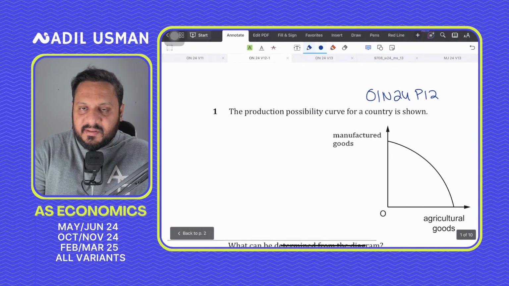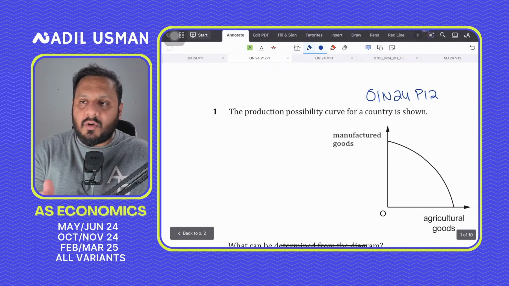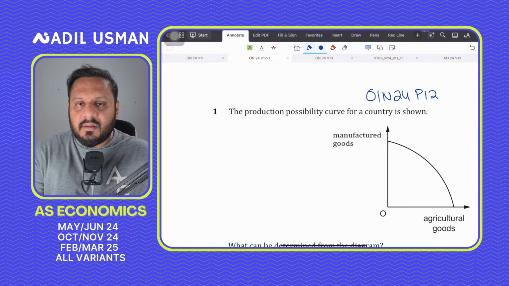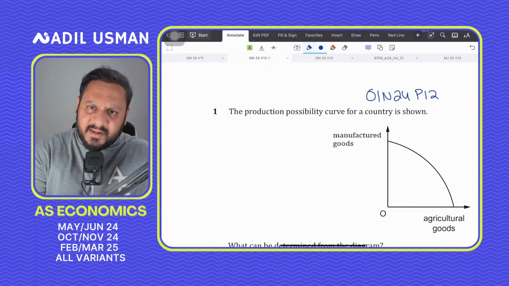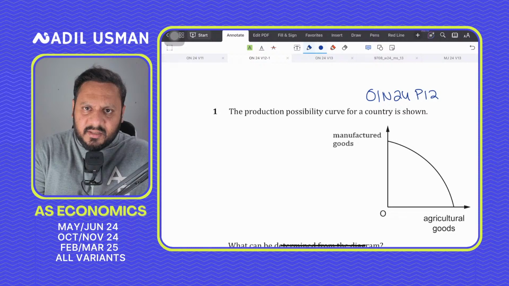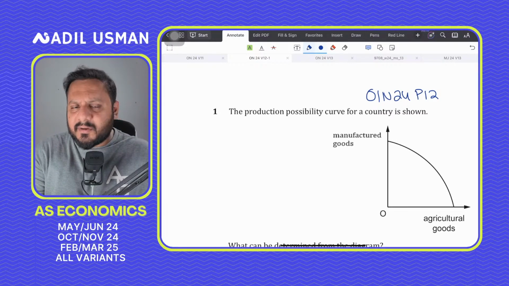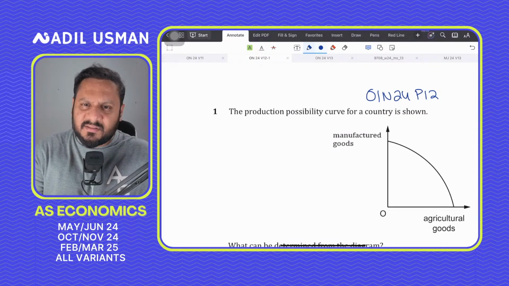A positive statement doesn't mean that the statement is right or wrong or that it's a fact. Progressive taxes are considered fair, but that's a fact. It's a fact. But is it a positive statement when I say that a progressive tax is a fair tax? No, it's a value judgment. Right? It's a value judgment.